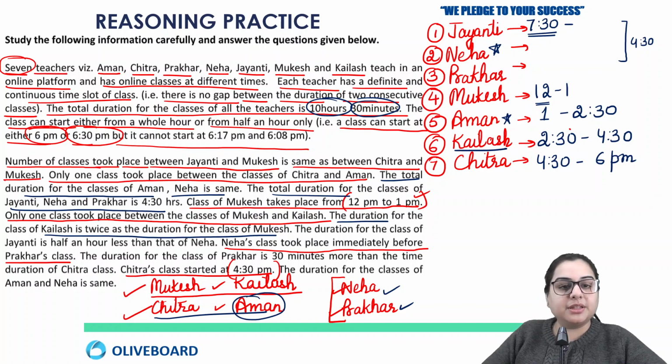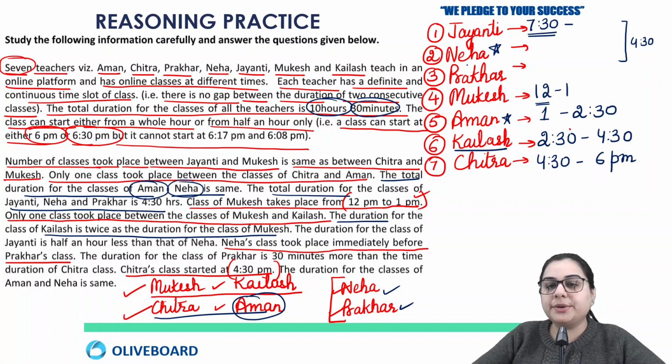Okay, so now there was a line that the total duration for the classes of Aman and Neha is the same. So I'll remember that, okay? Because I don't know the starting or ending time of Neha's session, but what we know is that Aman is taking a session for 1 hour 30 minutes. So the session of Neha will also be for 1 hour 30 minutes, okay? So let's see any other information now.